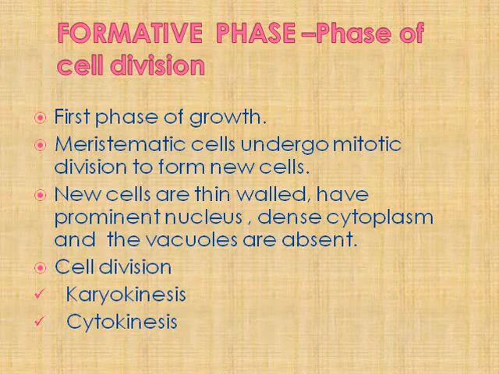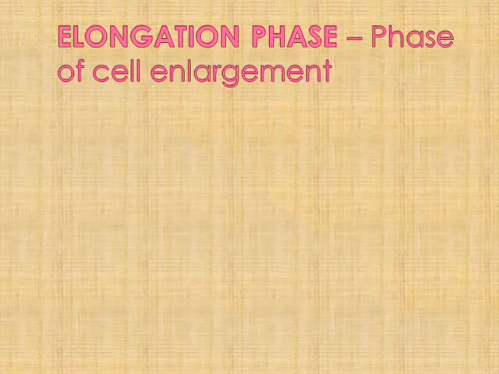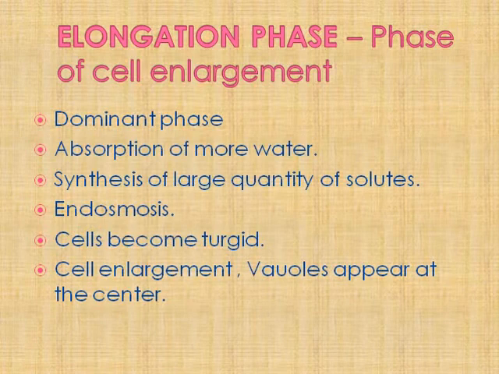cell divides. Now elongation phase, that is the second phase, phase of cell enlargement. This is the dominant phase where the cell absorbs more water and becomes turgid because of the formation of large quantity of solutes, and because of that endosmosis happens. That means more amount of water gets inside the cell, it becomes turgid, so the cell enlarges and there will be appearance of vacuole at the center.